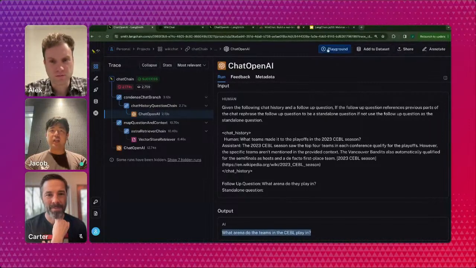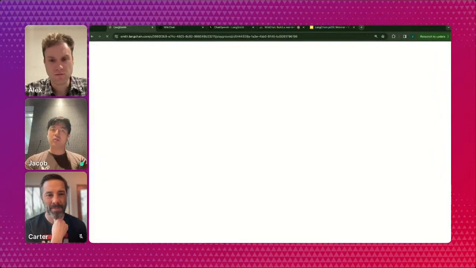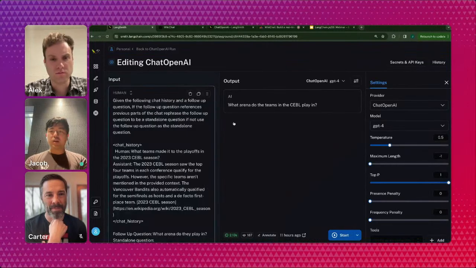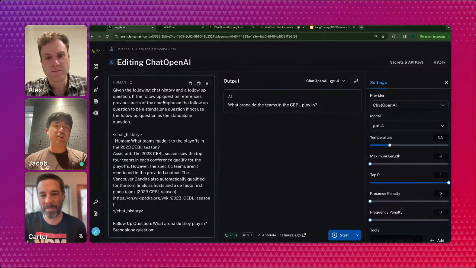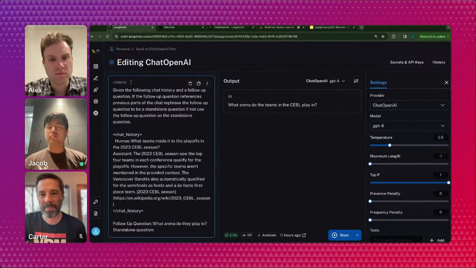To help debug this, I can use LangSmith's playground feature. If I click it, it opens the prompt and the output here, and I can try different models. Maybe it's a GPT-4 versus Turbo issue, or a different temperature, various things. Or I could even mess with the prompt and massage it to a point where I can feel confident that it's going to handle this kind of question well.